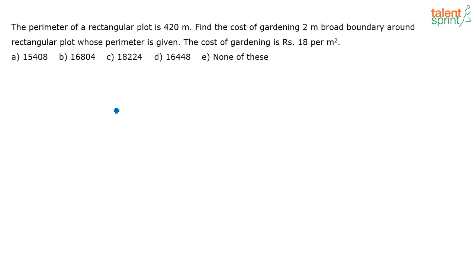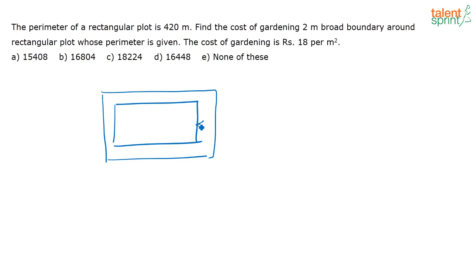What is given in this question? See, there is a rectangular plot, okay, whose perimeter is 420. Find the cost of gardening a 2-meter broad boundary around the rectangular plot. So I am making a boundary here of 2 meters. The width of this boundary is 2 meters. So you have to find the cost of doing gardening here. Cost of gardening is 18 per meter squared. Okay, so I have got the answer. Mahata and Preet says the answer is option A.